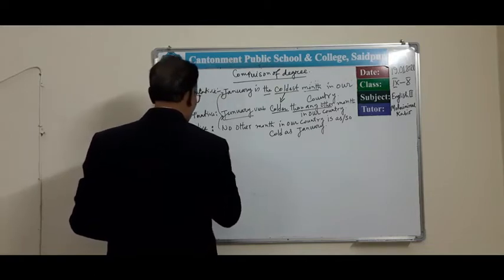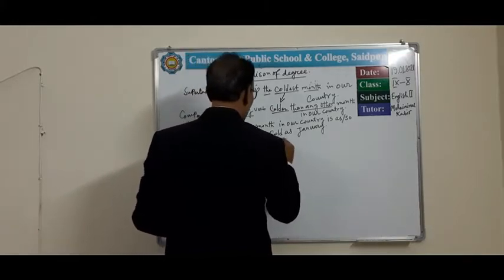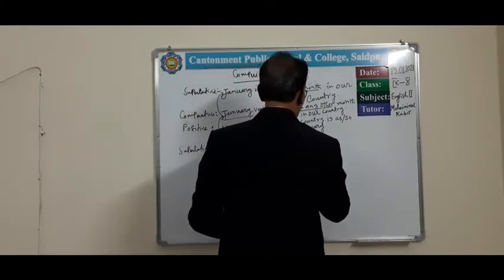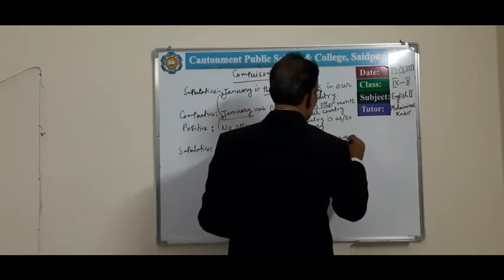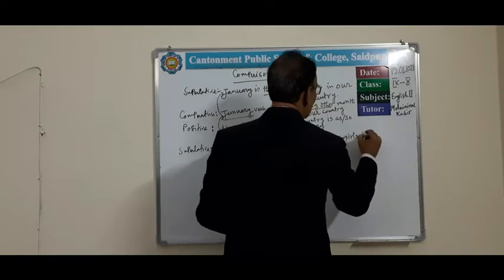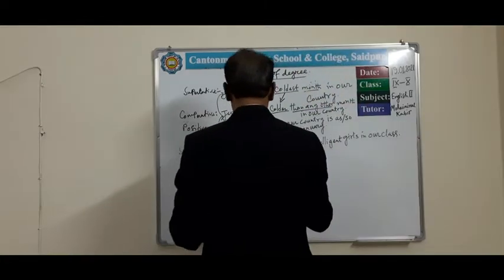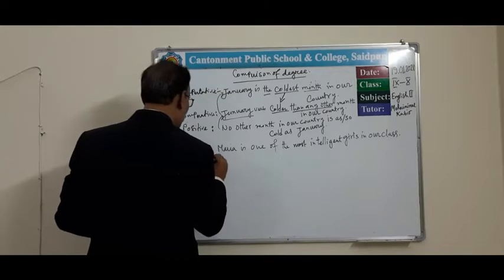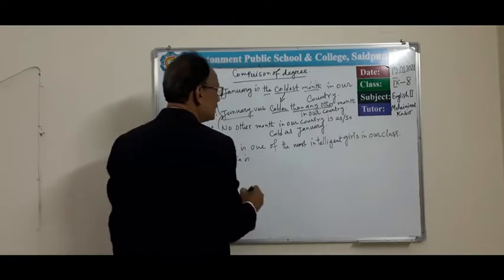Superlative, maybe: Maria is one of the most intelligent girls in our class. Then its comparative form. First of all, the subject Maria is most intelligent.